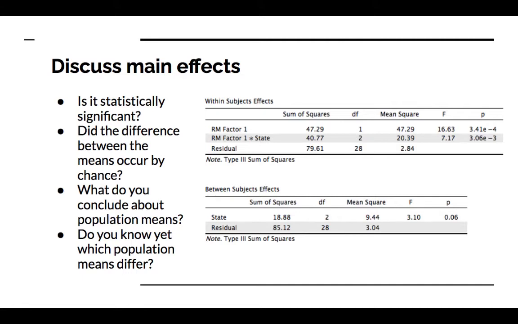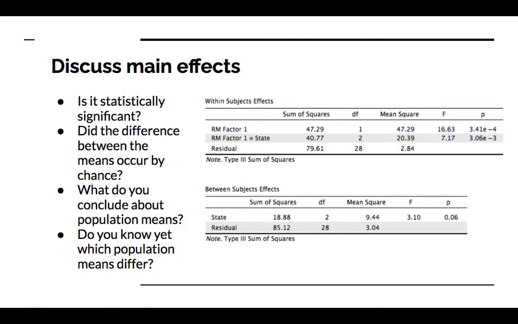And in this example, the between groups factor, or the between subjects effect, is state. So I had 3 different states. I think it was like California, Boston. I don't know why I picked Boston. That's a city. And Atlanta. So that's not really states. Those are cities. Anyway, just go with me. There's 3 of them.